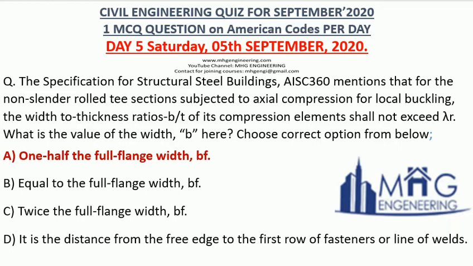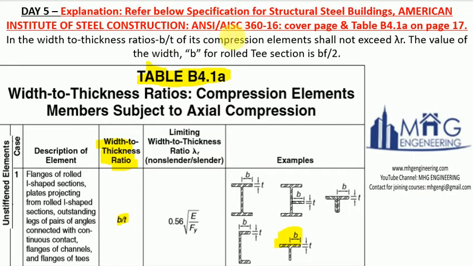And for the reference or explanation for this, I have attached the AISC 360 steel code cover page, and also Table B4.1a on page number 17. The width to thickness ratio b by t of its compression element shall not exceed lambda r, and the value of width b of a rolled T section should be bf upon 2, the full flange width of a T divided by 2. And where do you cross check it? It is in Table B4.1a, width to thickness ratios for axial compression.